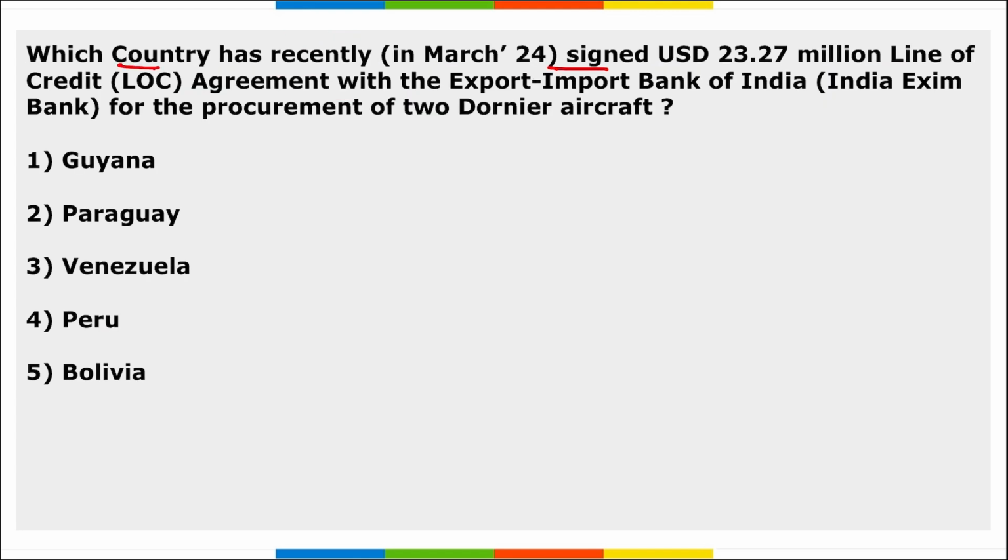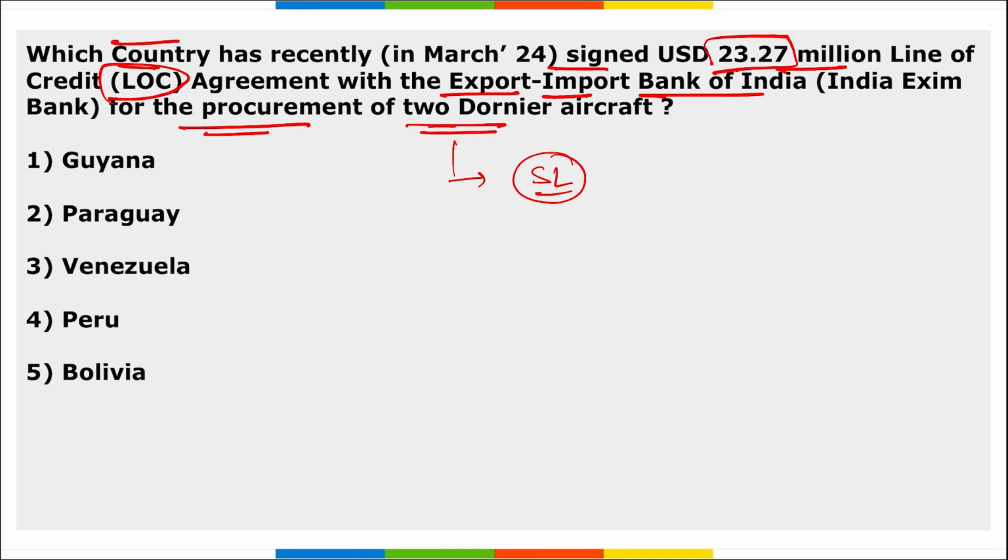Next, which country has recently signed a $23.27 million line of credit agreement with the Export-Import Bank of India for the procurement of 2 Dornier aircraft? And these are the Dornier 228 aircraft that was gifted by India to Sri Lanka, right? When it was first gifted for surveillance, it was brought back to India for maintenance. Then during that time, another Dornier 228 was gifted to Sri Lanka for their surveillance purpose. And coming back, which country recently signed this $23.27 million line of credit with Exim Bank for the procurement of 2 Dornier aircraft? It will be Guyana.